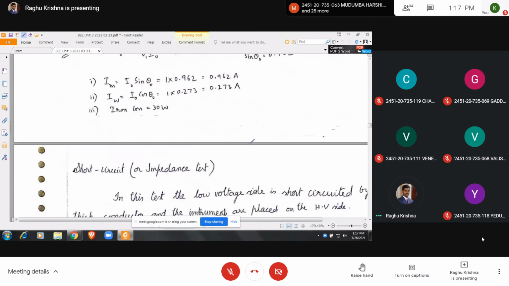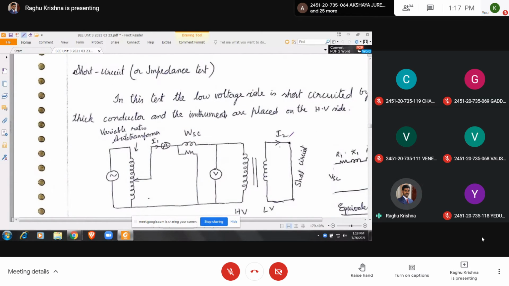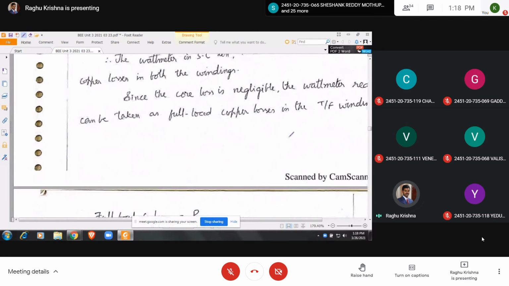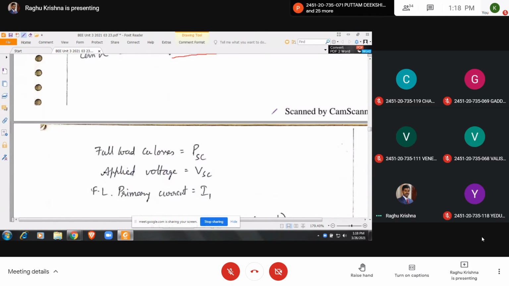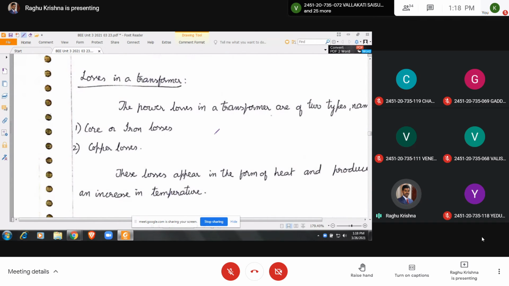Next, in short circuit test, we are going to find out the copper losses. In short circuit test, we are going to find the full load copper losses. This point is enough. The remaining are just for information. So for the losses in a transformer, you have the core loss and copper loss. Iron losses you are going to find using open circuit test. Copper losses you are going to find using short circuit test.